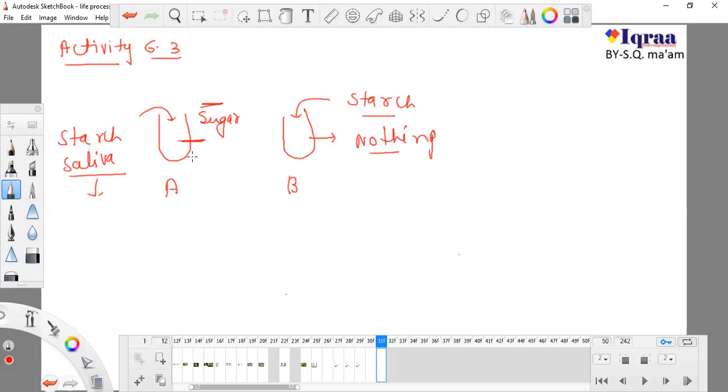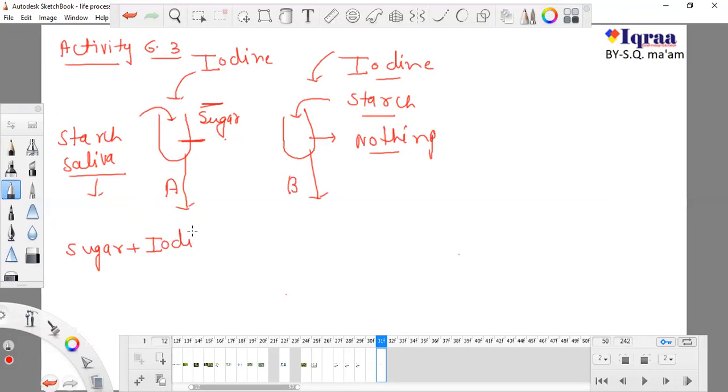So what happened after this? After this we will add iodine to both of the test tubes. Again add iodine, and again add iodine. So what happens exactly? We know that in this test tube there is sugar, because the starch is broken down. So sugar plus iodine forms nothing, and there will be no visible reaction or no visible change.